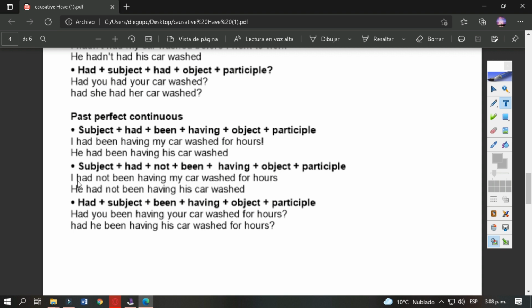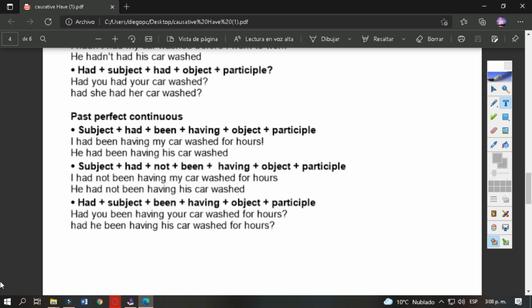I, the subject, had the auxiliary verb, not the negative, been the verb to be in the participle, having the main verb plus ing, my car, the object, washed, the past participle. And the other example is the same. He had not been having his car washed.